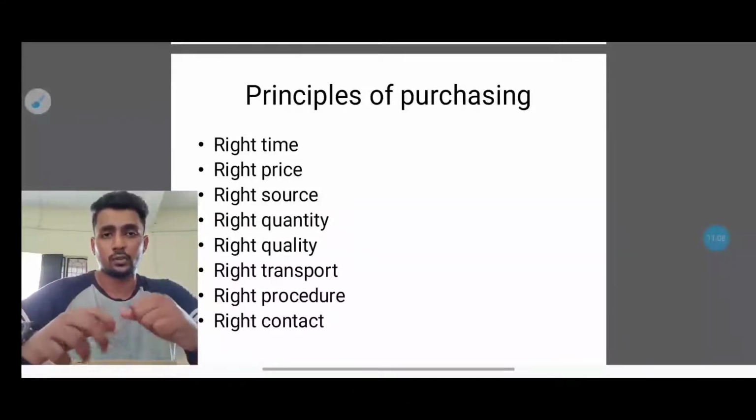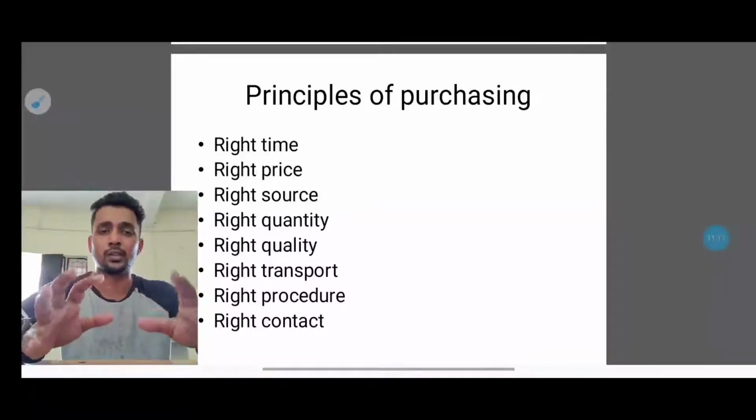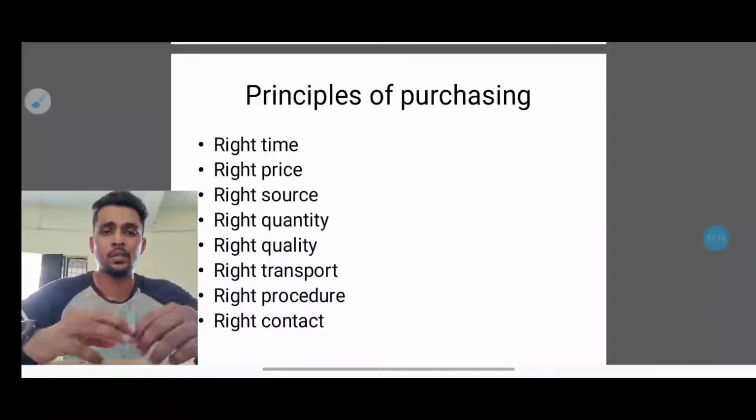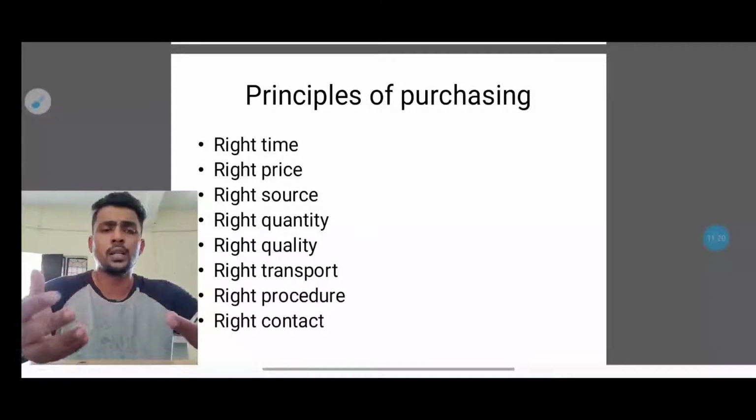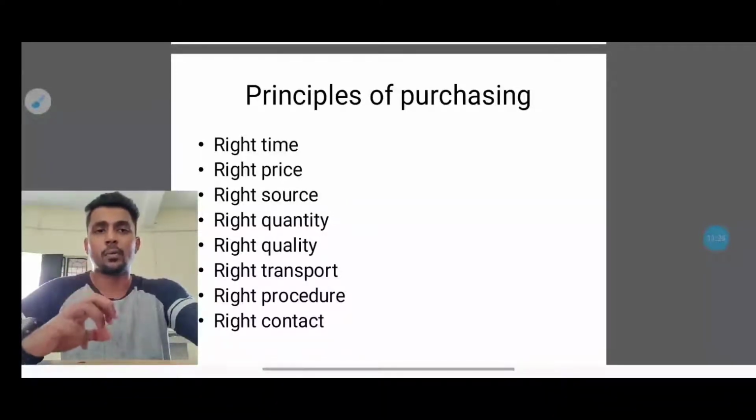Third one is the right contact. So they have to do everything with the right contact. As we said for the right source, the right contact could be the same, because they have to contact the right people for the right materials. If they contact the wrong people, it could be a problem for them, because they will not get the exact raw material that they want.